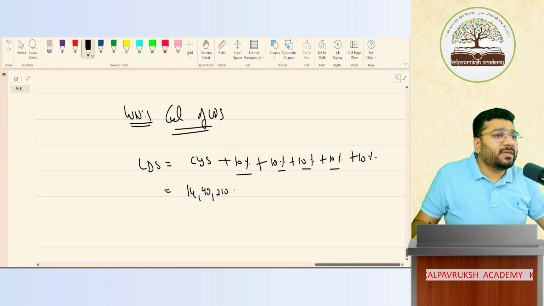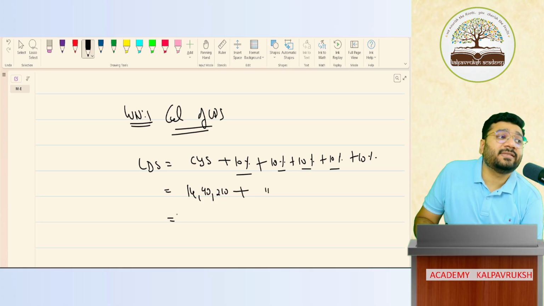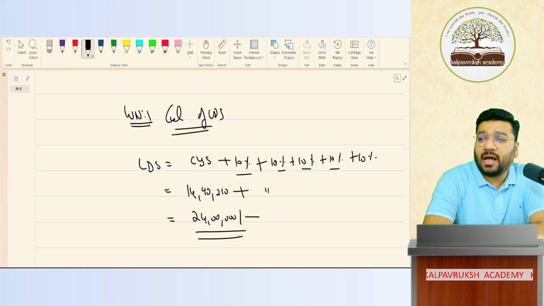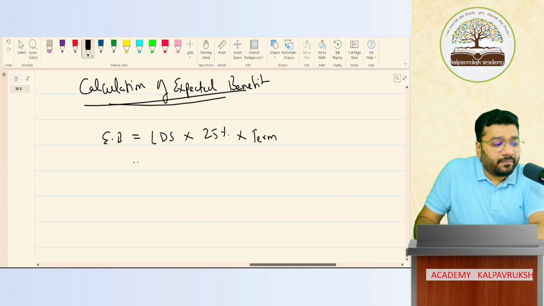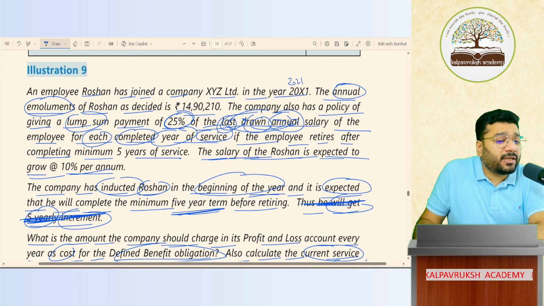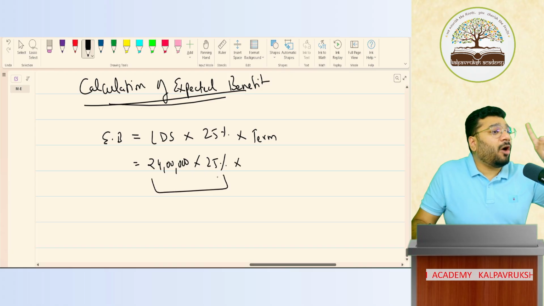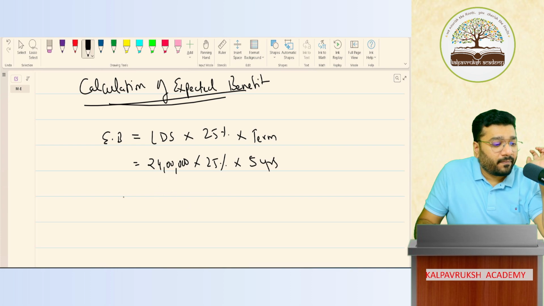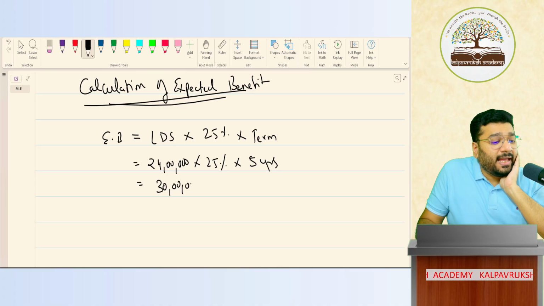14,90,210. So plus 10%, if you do like this, how much will you get? In total, after 5 years, last drawn salary, round 24 lakh is coming. So 24 lakh is the round last drawn salary for the entire year. Come back here. 24 lakh. So whatever is the last drawn salary, 25% of it is to be taken for each completed year, this is for 1 year. How many years are completing? 5 years. So 5 terms. How much is it? 30 lakhs. 30 lakhs is your expected benefit.